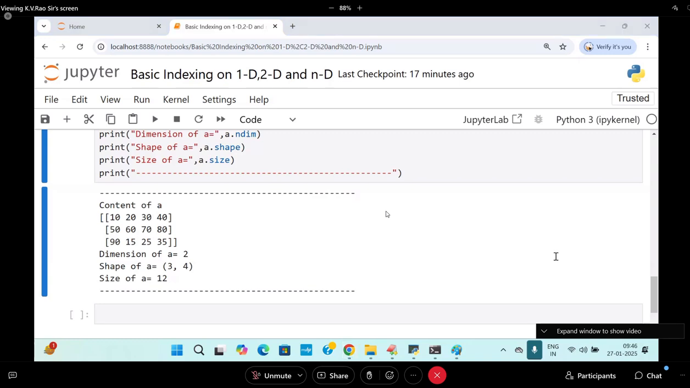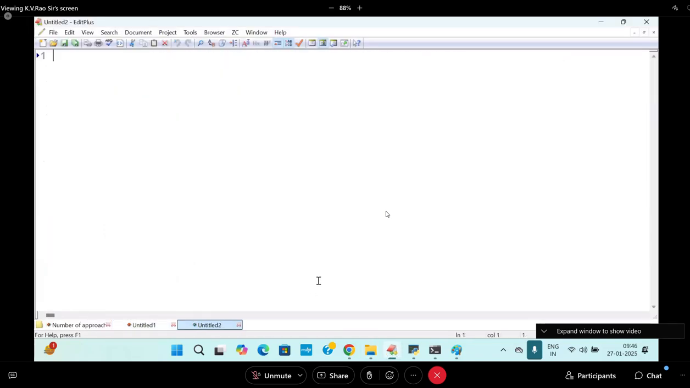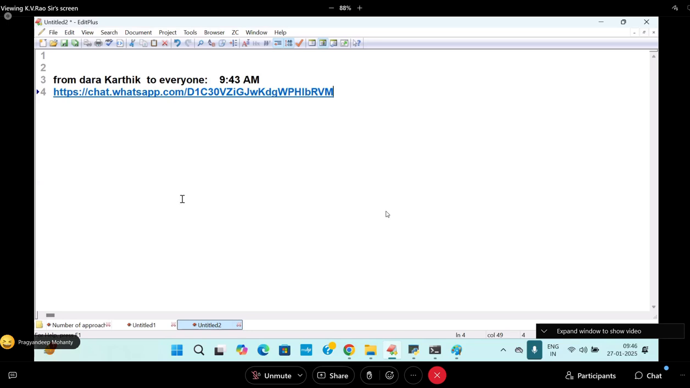So some student, Dara Karthik or something, has sent a link. I don't know what that link is, because these days social media problems are coming more and more. Maybe he's creating a group or not, I don't know. I will save this. Students, if anybody is creating WhatsApp groups, don't try to join those groups, because we don't know who this student is.